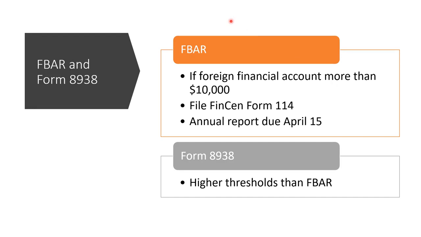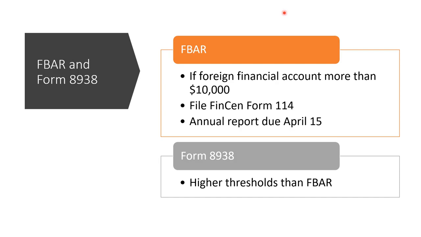FBAR and Form 8938. A U.S. person, including a citizen, resident, corporation, partnership, limited liability company, trust, and estate, must file the Report of Foreign Bank and Financial Accounts, FBAR, on FinCEN Form 114, to report a financial interest in or signature or other authority over at least one financial account located outside the United States if the aggregate value of those foreign financial accounts exceeded $10,000 at any time during the calendar year.